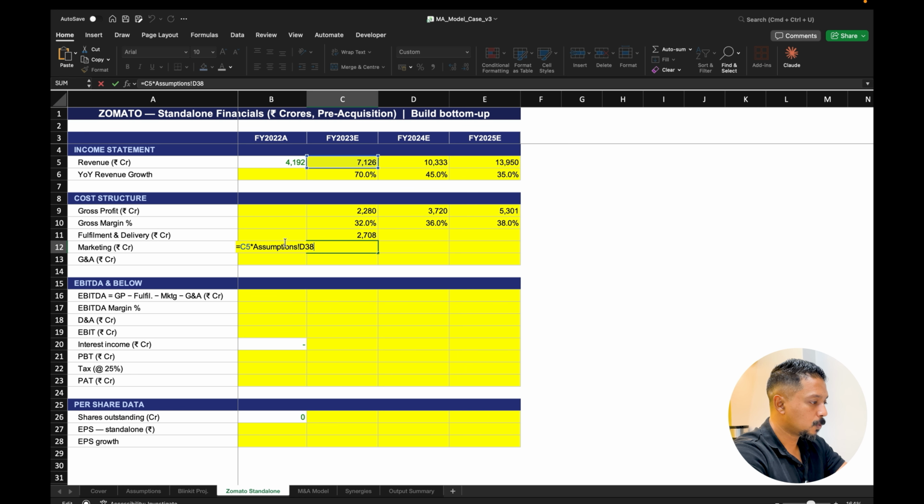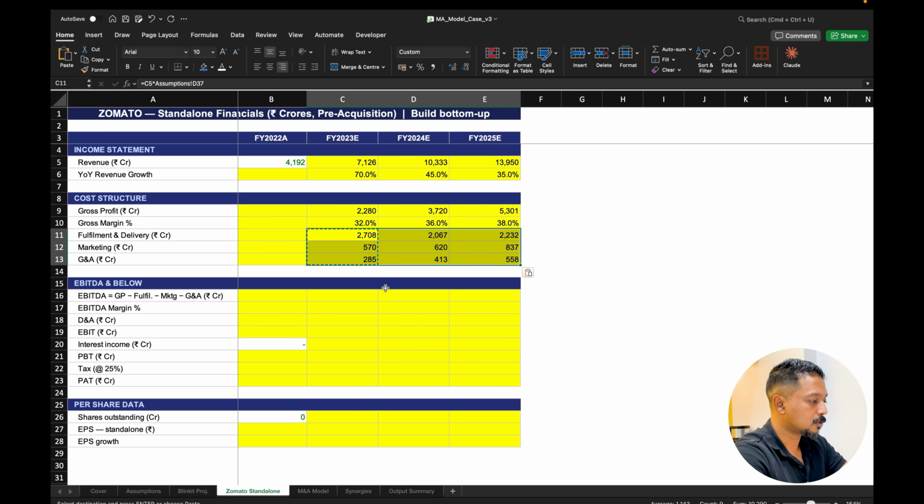And in fact, what we can do is we could just put a $ sign on the row, and then the values would come automatically for even the G&A, right? And then let's copy this and paste it across to the right.